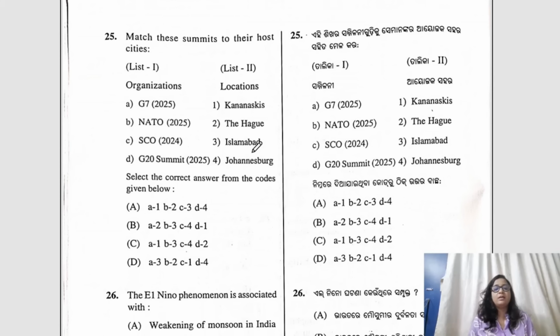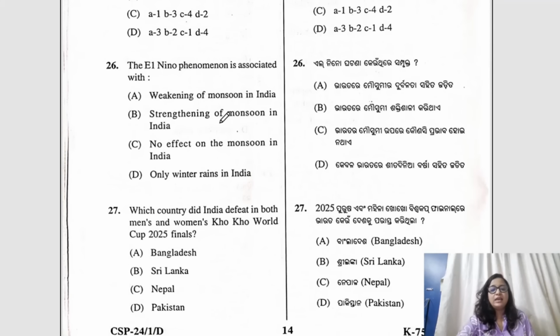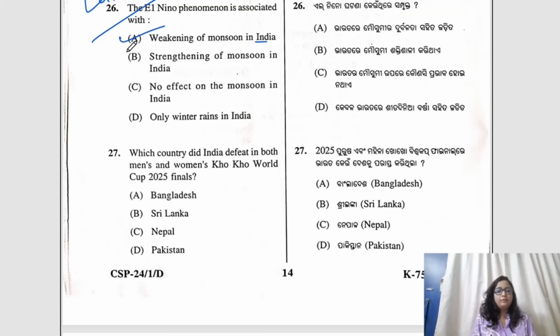Question number 25, match the following summits with their host cities. So G7, NATO, SCO and G20 summit. So here all are the correct pairs and the right answer would be A. A1, B2, C3 and D4. Question number 26, the El Nino phenomenon is associated, El Nino and La Nina, these are in news continuously. So El Nino phenomenon is associated with which of the following? The answer would be weakening of monsoon in India, because right now we are going through which phase? La Nina, right? So El Nino would be associated with weakening of monsoon in India. A would be the correct answer.